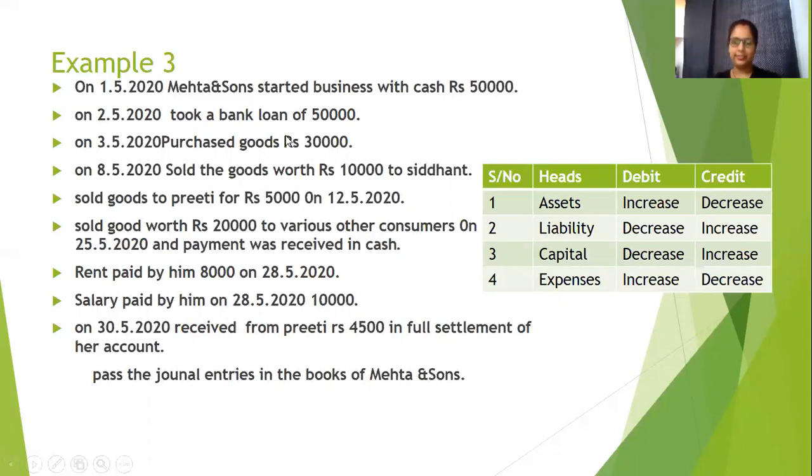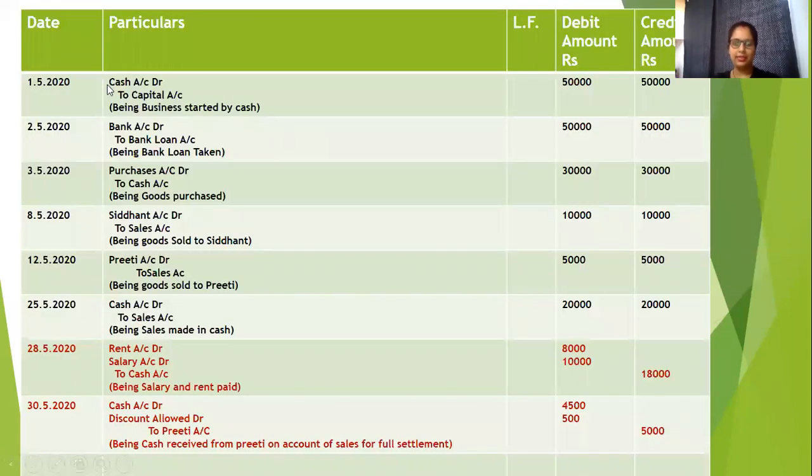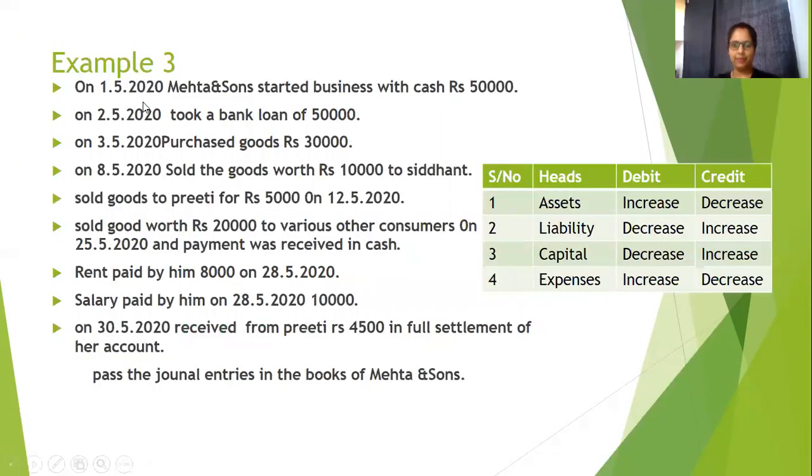So the journal entry will be the same: cash account debited to capital account, with debit, credit, amount, and the narration. In the previous example also, with the help of the golden rule, the same journal entry came. It will be the same this time also. Only the method to know what to debit and what to credit is changing here.